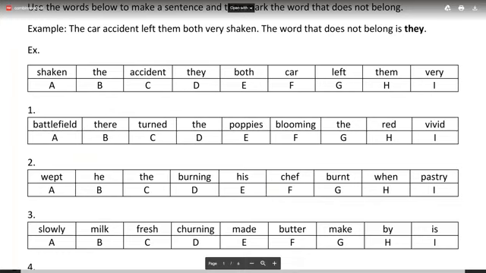Hi Ashmi. Try doing number 3 now. The chef wept when he burned his pastry.